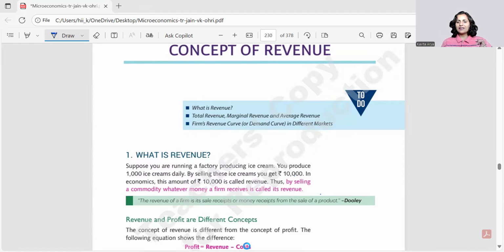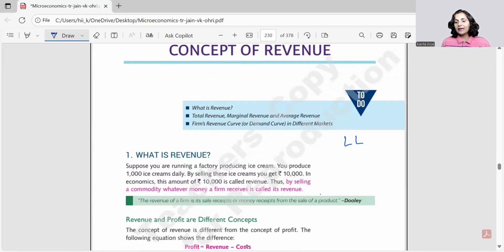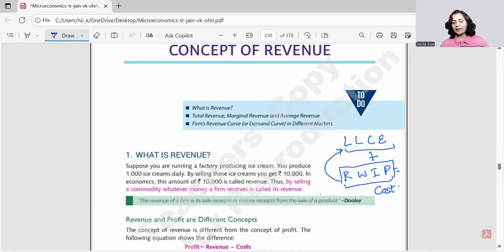But before this, let me take you back to your old story. When we talk about production, how does production happen? Production happens when land, labor, capital, and entrepreneur, all of these unite. Right. So, what becomes the cost of production? Land has to be given rent, then wages, then interest, and then profit. So, all this has to be given back to these resources in lieu of their production, right? So, it means for producing, this totality gives you the cost. This is the cost of production.